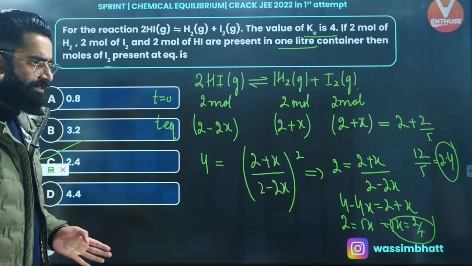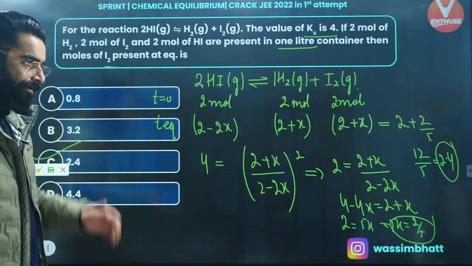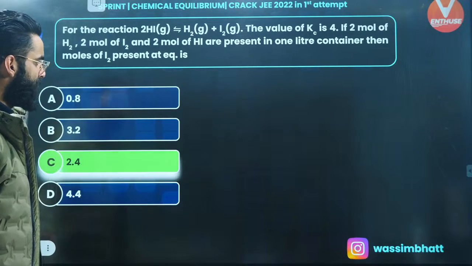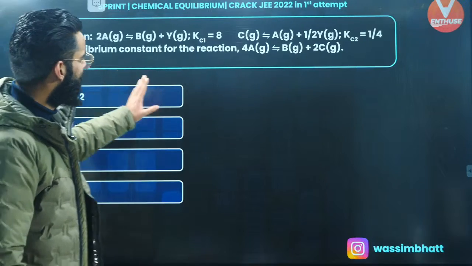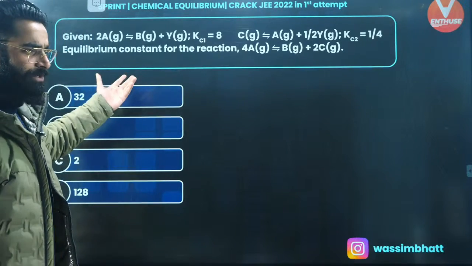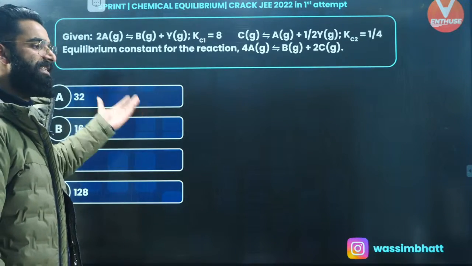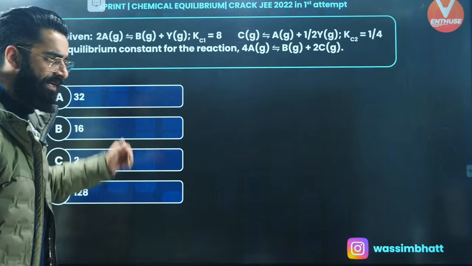Right? I'm sure it's clear to everyone. Let me directly move on to one more question then. I'm sure this sort of question is clear to you now. This is a very basic question. This kind of question I've shown you in the beginning as well. I started the session with this question only. With this type of question, I mean.